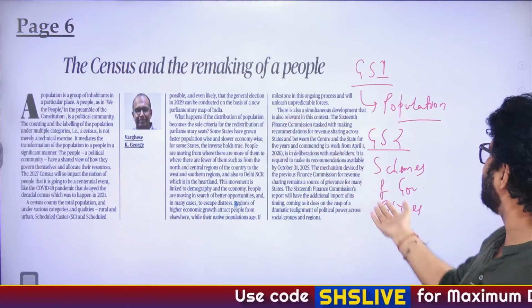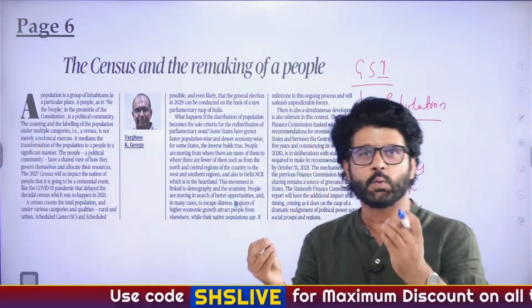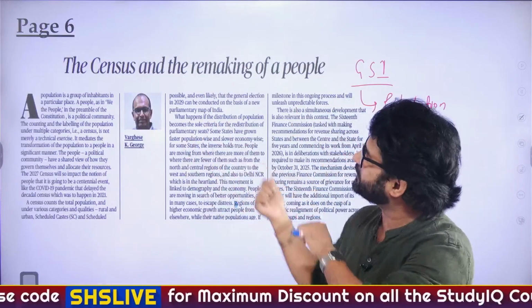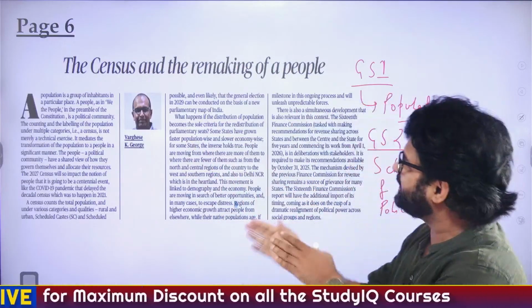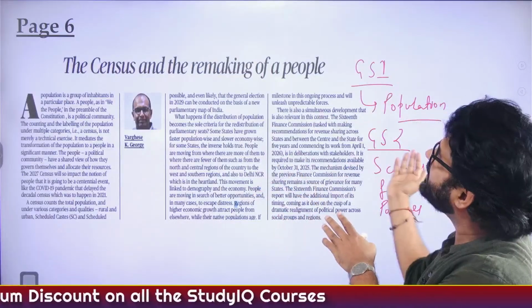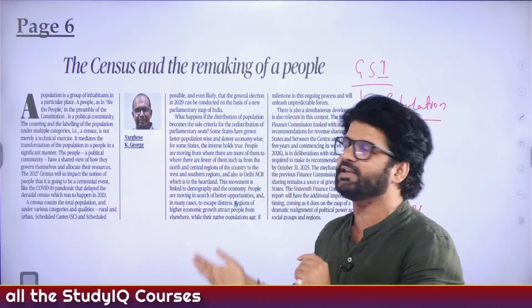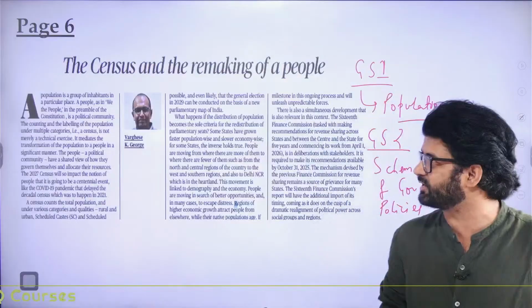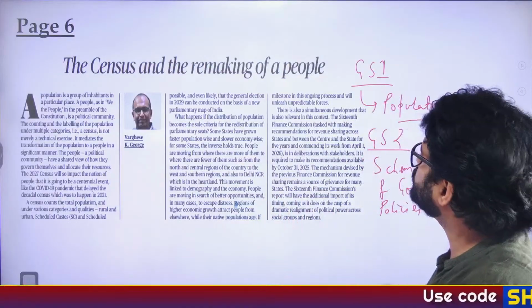So in a way, there is another article on page 7 which connects, or there is a question which has been asked by this particular article, and the answer has been given by another article, editorial or opinion, which is on the next page, that is page number 7. So we'll talk about all these things one by one.